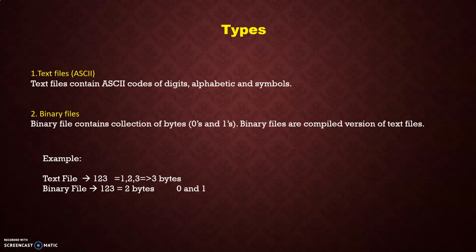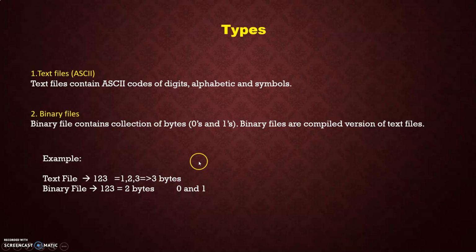Now I will come to the details later, but before that there are some types of file. What are the different types of file? One is called text file, second one is called binary file. There are 2 types of file. Text file means it consists of some text, symbols, alphabets, or ASCII characters. And binary files understand only 2 things, 0 and 1. That means bytes.